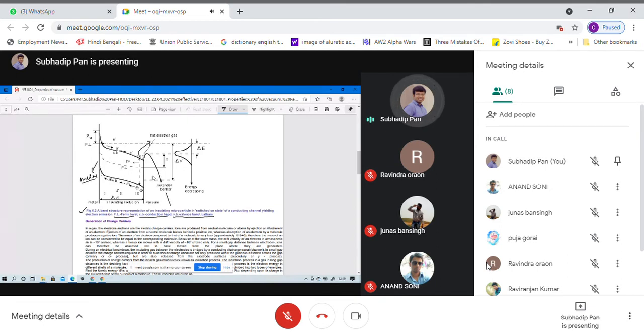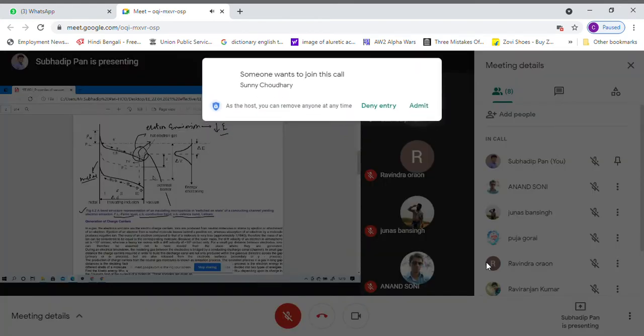For that hot electron gas there will be some electron emission inside this, and due to this electron emission there will be some energy which will be decreasing. If I increase the voltage, in that case your energy will decrease.